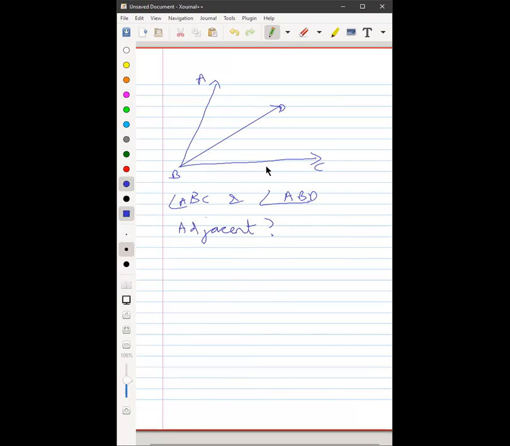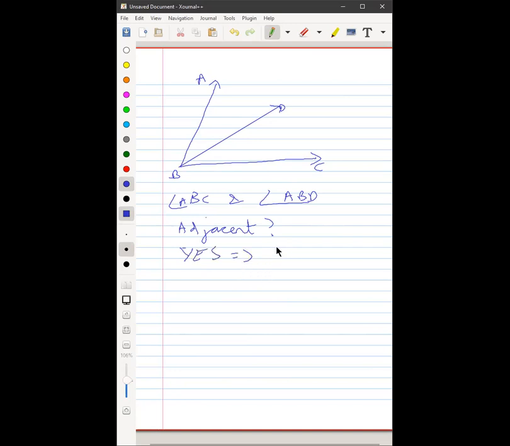Angle ABC and angle ABD, are they adjacent angles? Jyoti. Yes, sir. Okay, give me the reasoning. Because they have the two common arms and vertex.